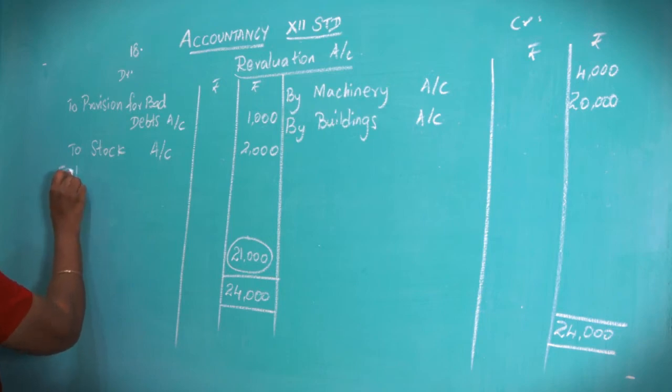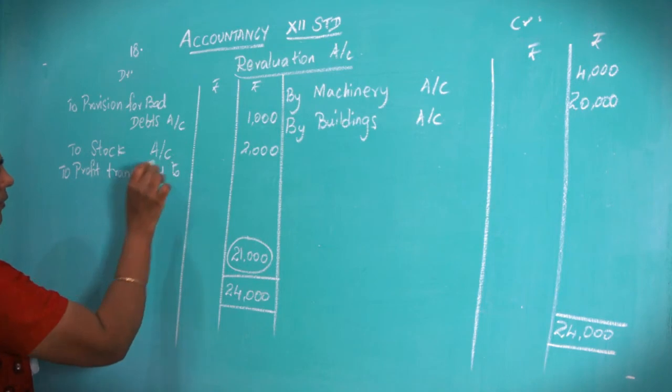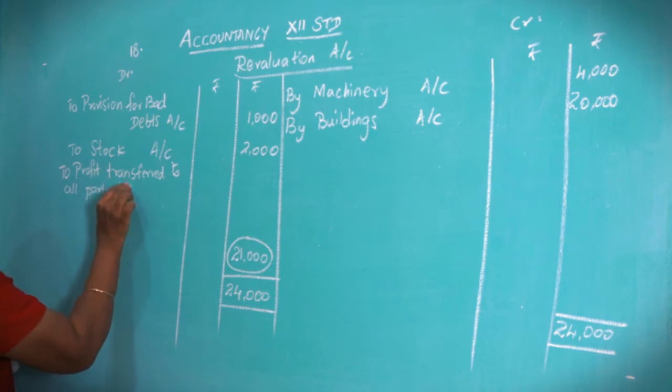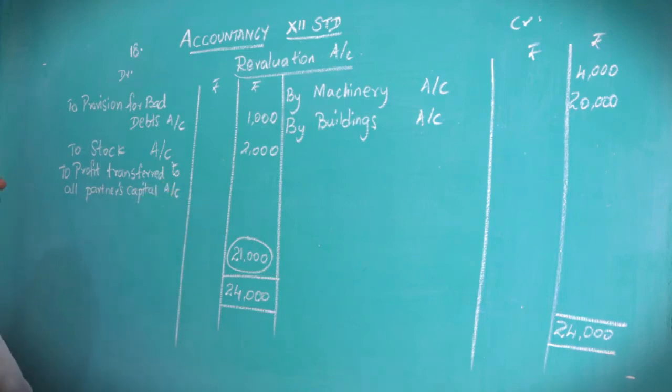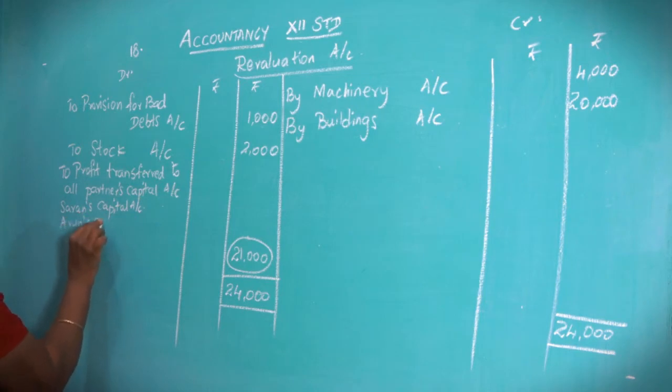So write profit transferred to all partners' capital account. Okay. So who are the partners? Saran's capital account, Arun's capital account, Karan's capital account.